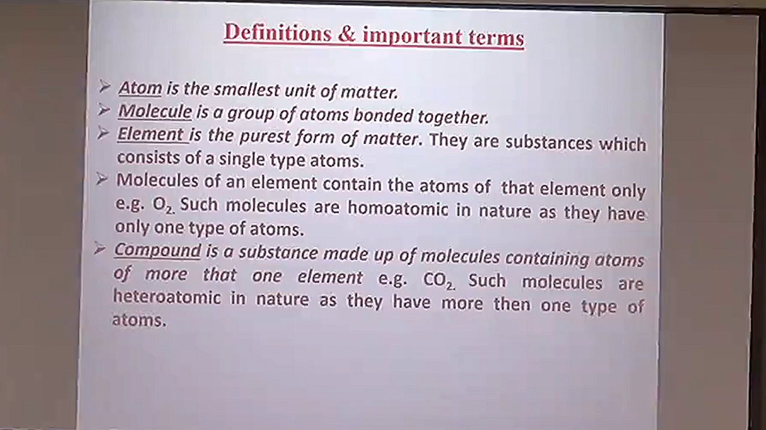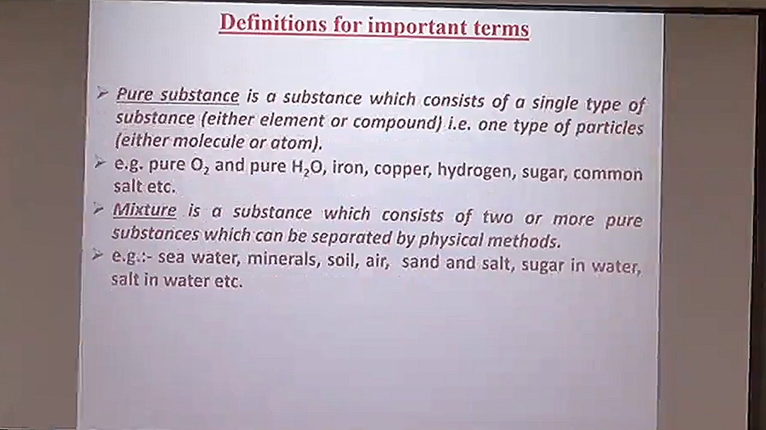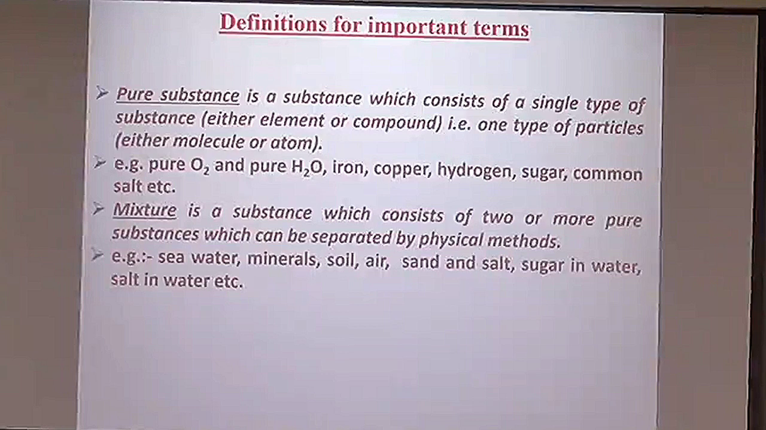Molecules of an element contain alike atoms, like oxygen, nitrogen, etc. Similarly, molecules of a compound contain atoms of more than one type, like water, salt, etc. If we have to define a pure substance, it is a substance which consists of a single type of particles only. Example, oxygen, water.